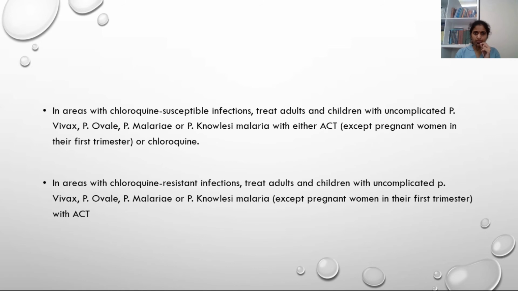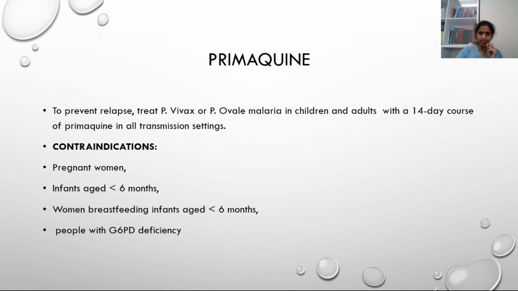In areas with chloroquine susceptible infections, treat adults and children with uncomplicated Plasmodium vivax, ovale, malariae, and knowlesi infections with either ACT or chloroquine. In case of chloroquine resistance, you have to go ahead with ACT, except in pregnant women of first trimester.